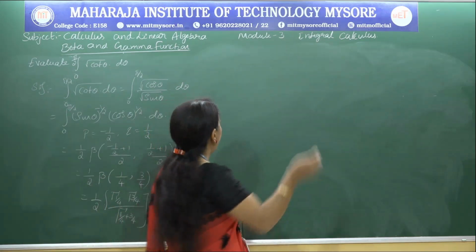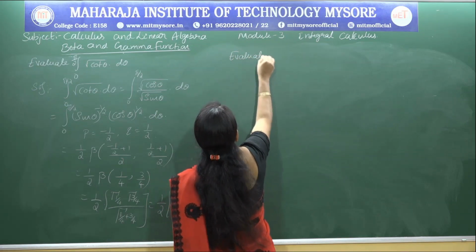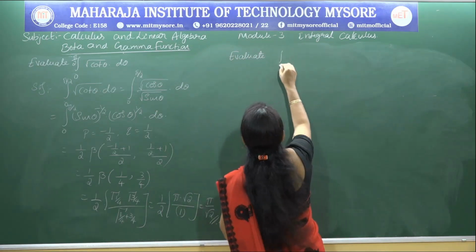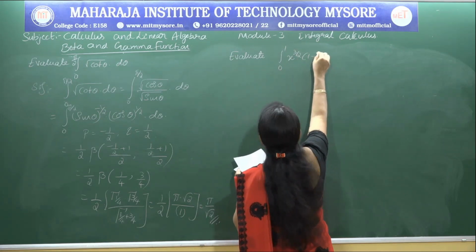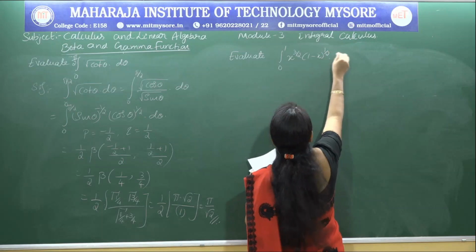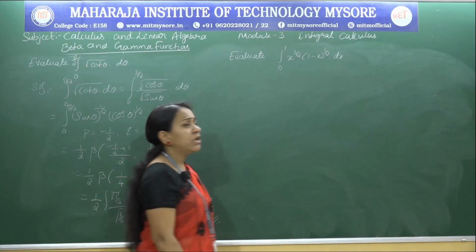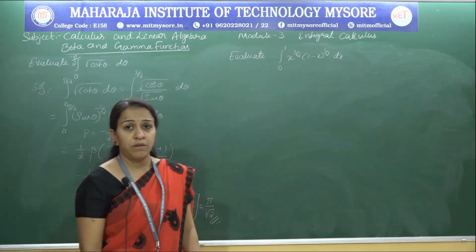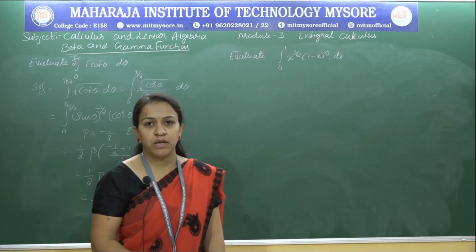So the next one is evaluate integral 0 to 1 x power 3 by 2 into (1 minus x) whole power 1 by 2 dx. Whenever you have x and 1 minus x, and the limit is 0 to 1, then definitely that should be in terms of beta.